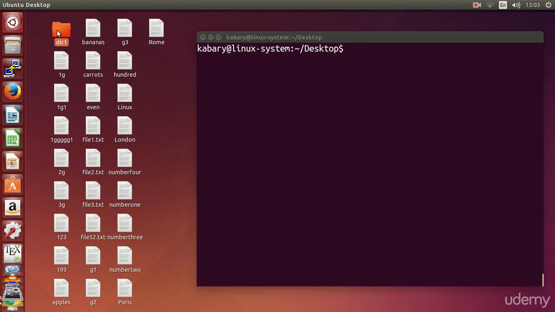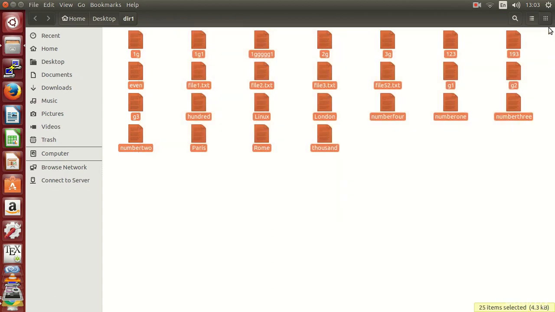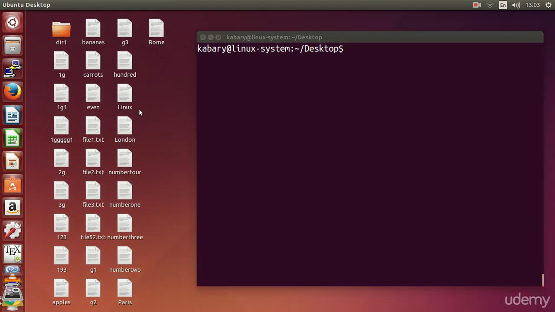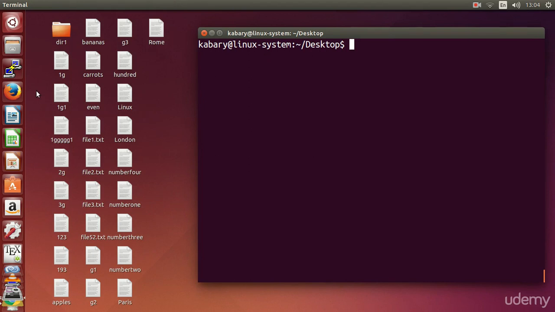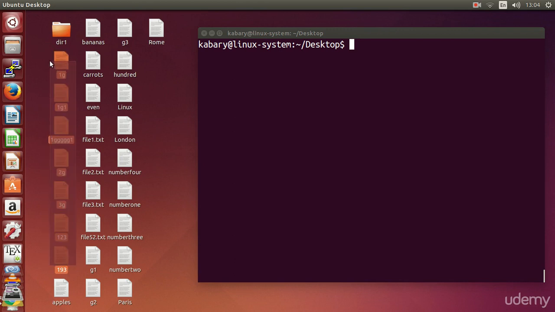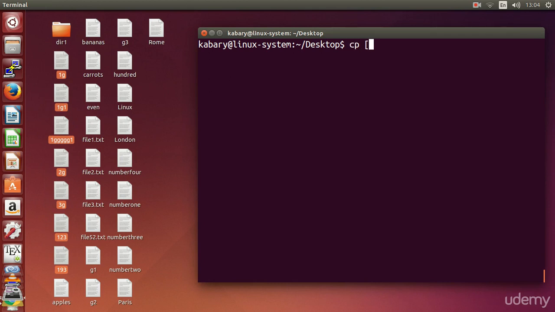Let's delete everything here first. Okay, deleted. So let's say that you want to include all the files that begin with a number. So for example, 1G, this one here, this one, and this one, and this one. I want to include all these files here that begin with numbers. So I would say cp square brackets 0 to 9, and I don't care about anything else, directory 1.